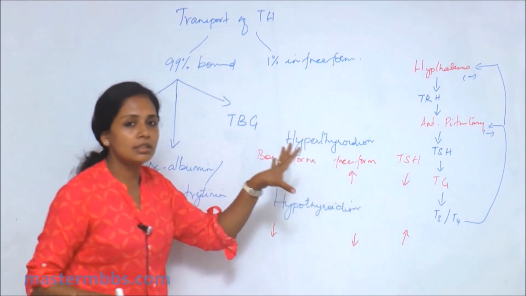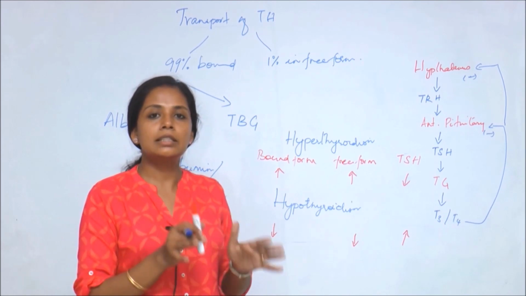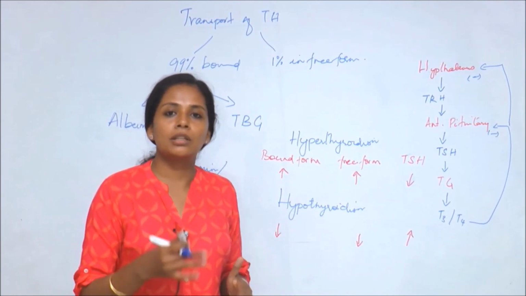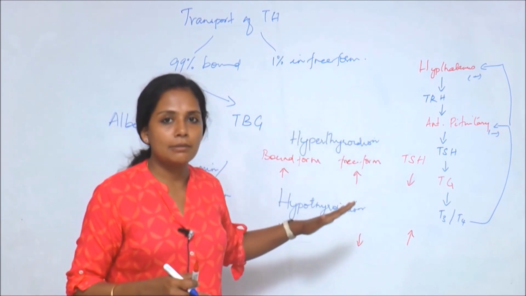So this is the basis of many of the case studies. They'll just give you the levels of T3, T4 and TSH, and the bound or combined form, and they'll ask you whether it is hyperthyroidism or hypothyroidism. It's very easy if you understand this feedback loop.